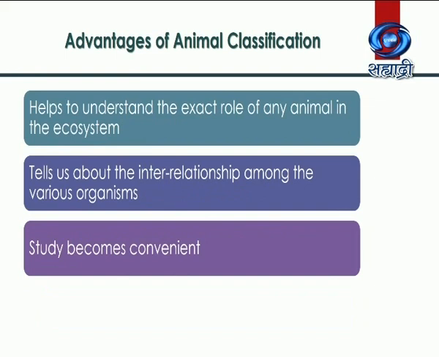Study of classification helps us to understand the exact role of any animal in the ecosystem. It tells us about the interrelationship among the various organisms. That means we can say that because of classification, the study becomes convenient.